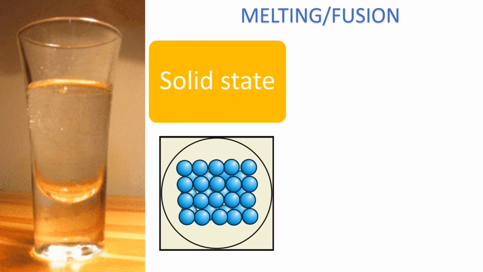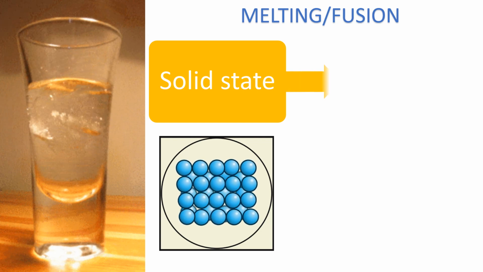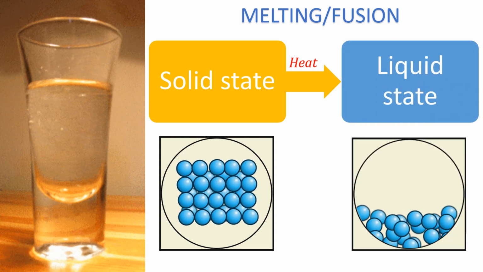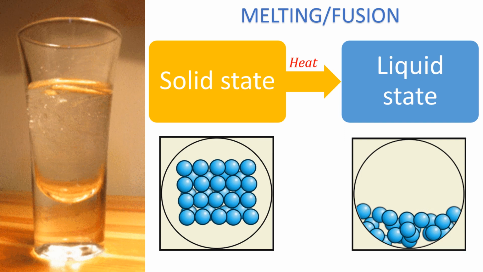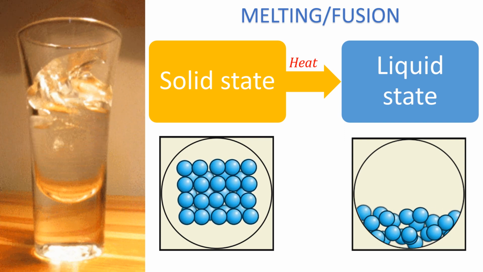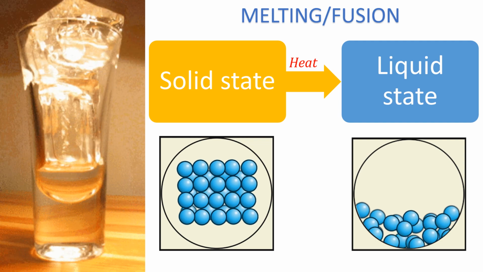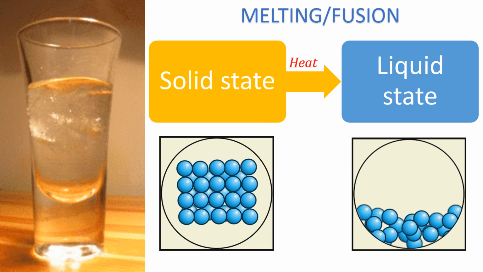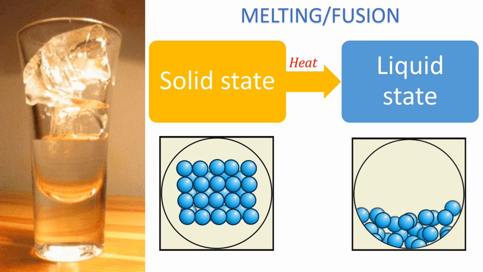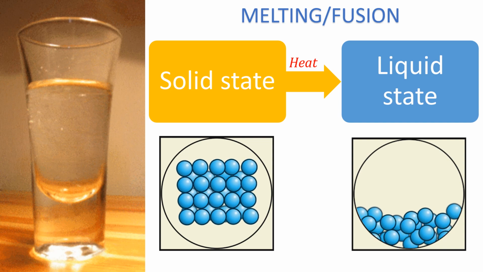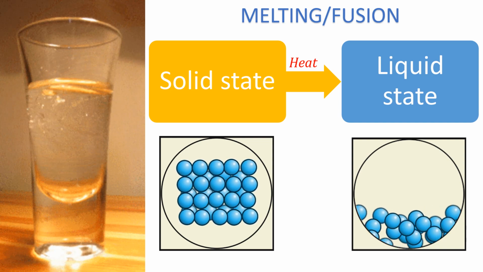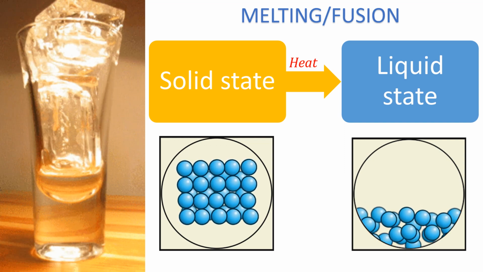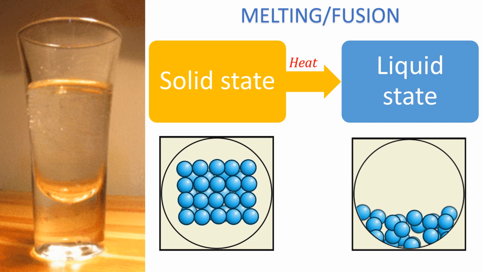As shown in the picture to your left, the ice, which is solid, melts with increase in temperature to form liquid, that is water. The particles in the ice, when it is solid, are tightly packed and the force of attraction between the particles is high. On heating, the kinetic energy of the particles increases and they start vibrating with greater speed. The particles leave their fixed position and start moving freely. Energy from the heat supply overcomes the force of attraction between the particles. At a specific temperature, the particles of the solid substance melt, move further away from each other and become a liquid.